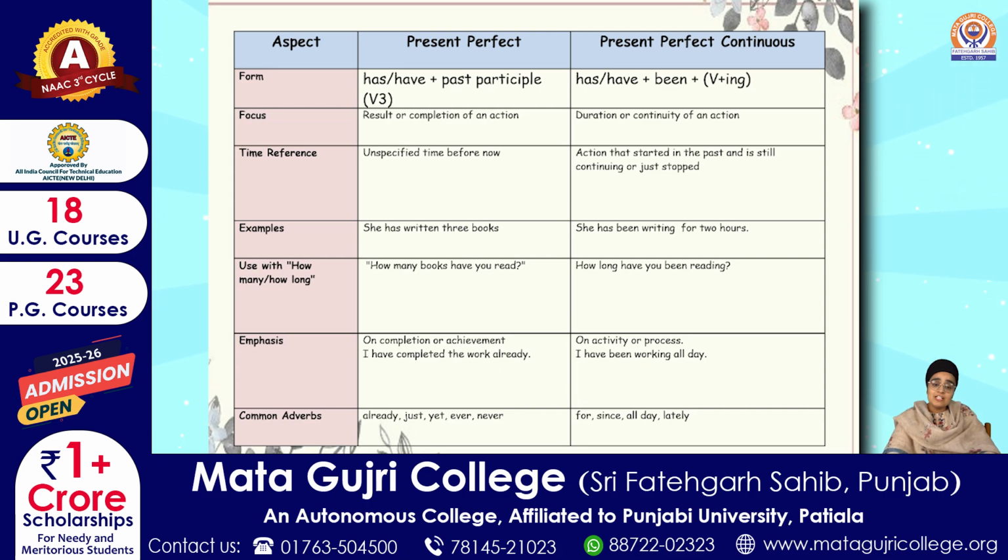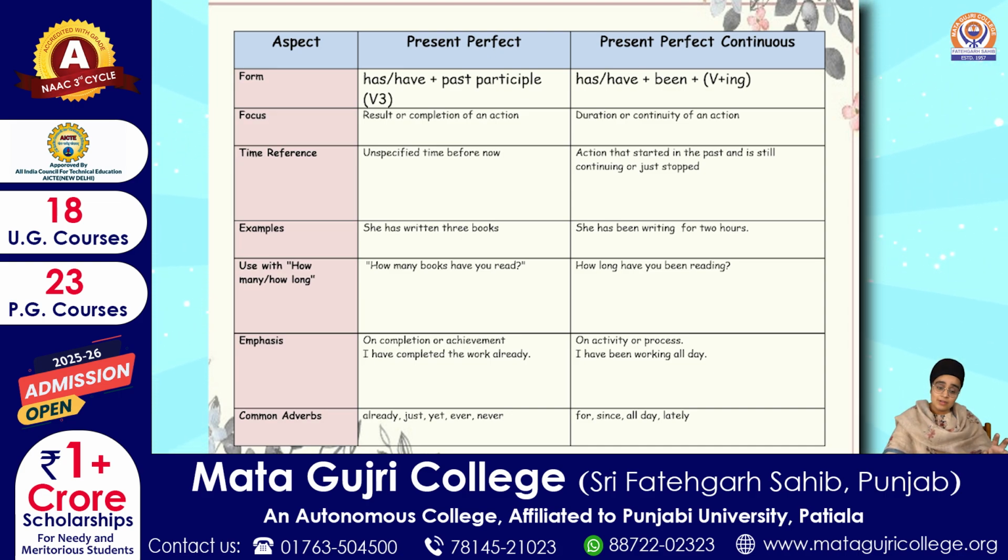Now coming to the difference between present perfect and present perfect continuous, so that both the tenses are clear to you. So first difference is between their forms. Present perfect will be has, have plus the third form of the verb, the past participle form of the verb. Then present perfect continuous will be has or have plus been plus verb in the ing form. Second, their focus is different. Present perfect tense will focus on the result or the completion of an action. I have completed my task. Present perfect continuous tense will focus on the duration, the continuity of something. I have been working very hard.